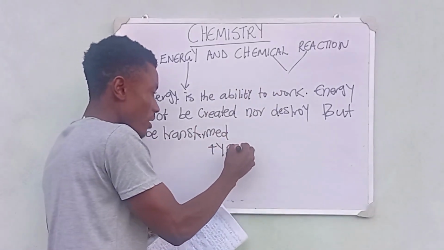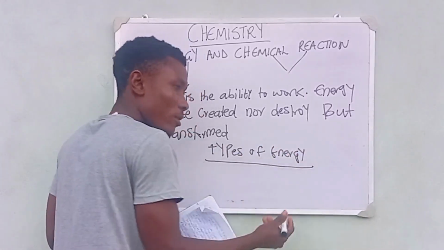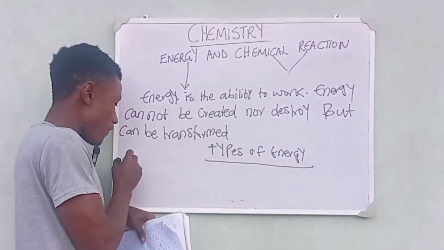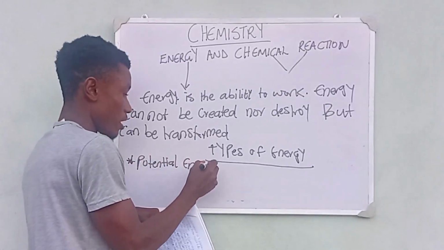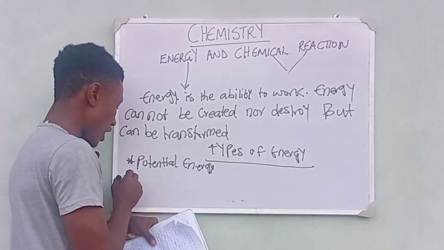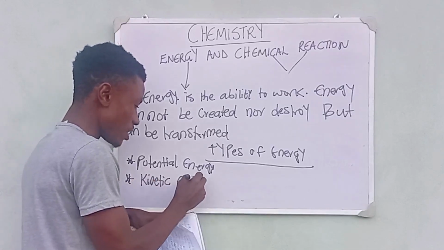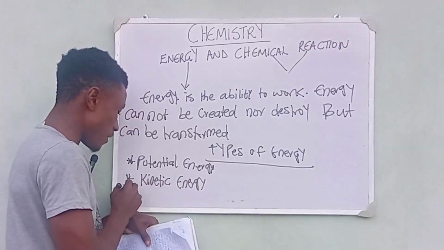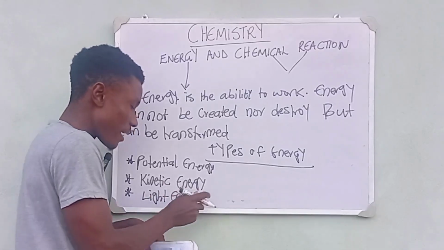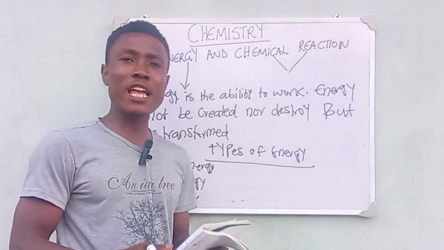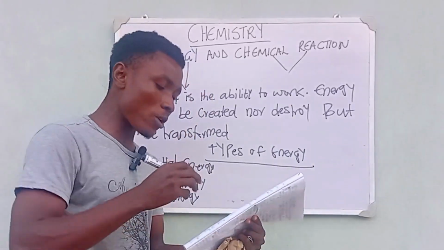When it comes to types of energy, we have number one, potential energy. We have kinetic energy. We have light energy. We have mechanical energy, and a lot of other types of energy. So that is just how it is.